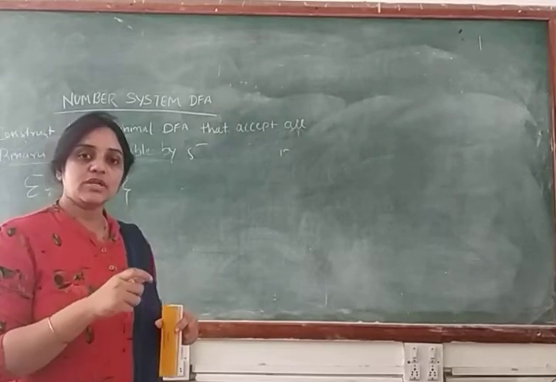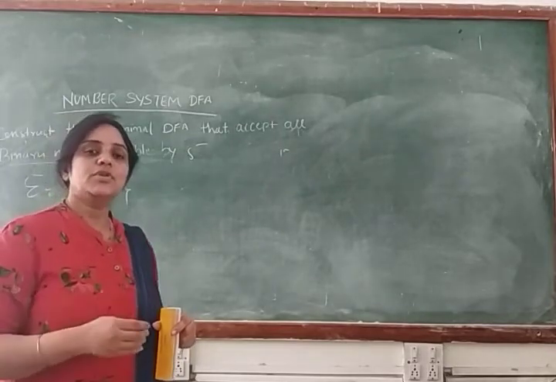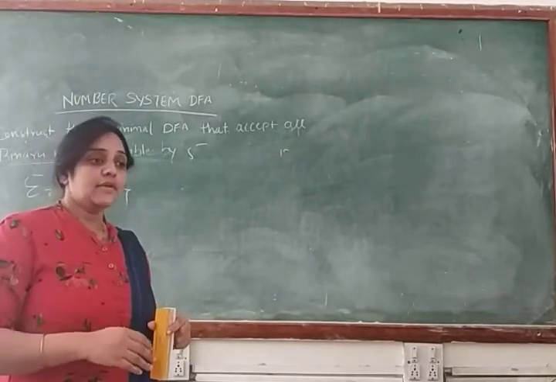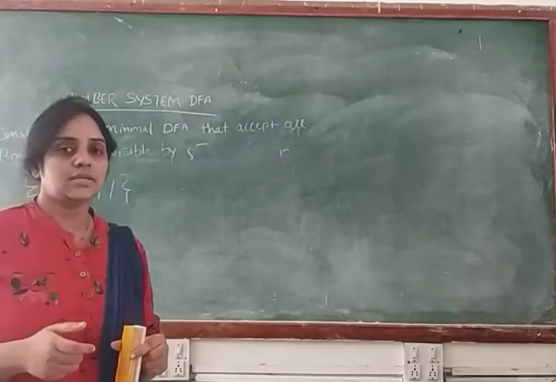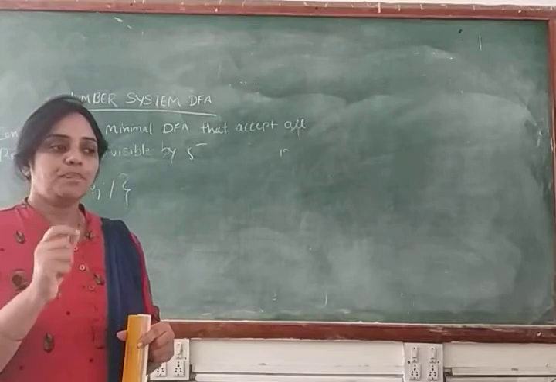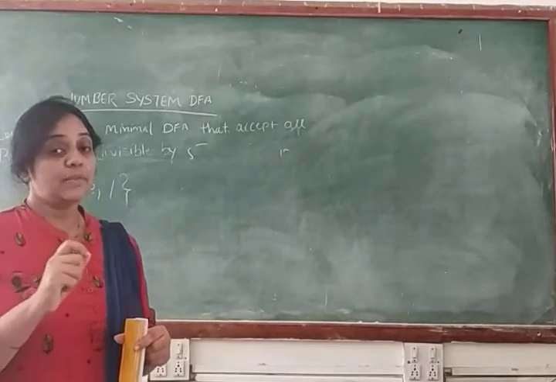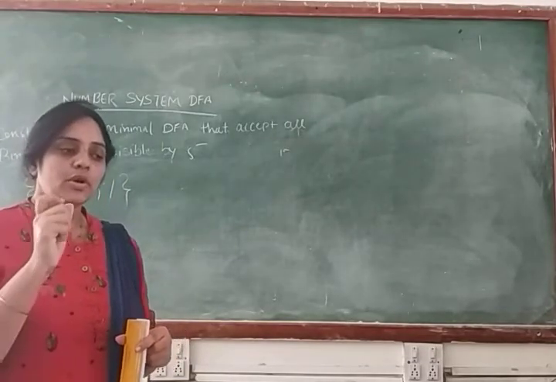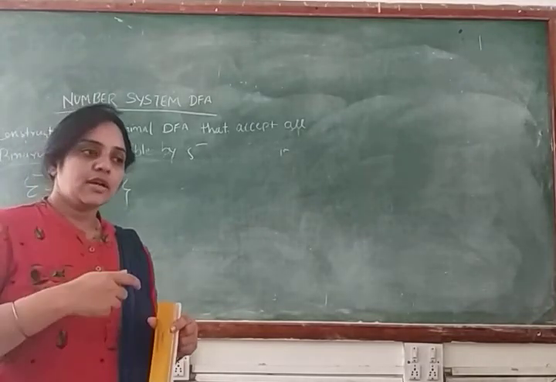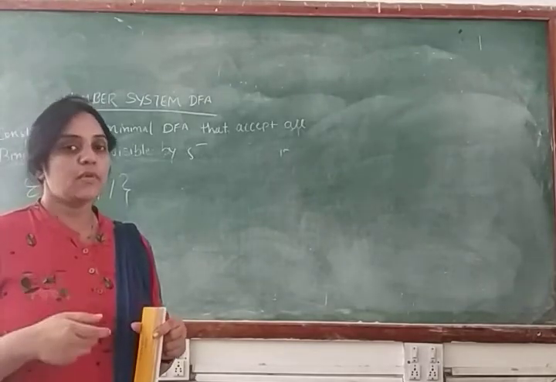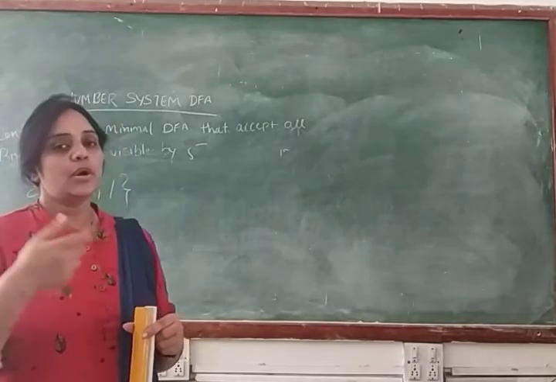So first properly see the problem. What is your problem? What is your input symbol, and how will you find out the number of states in your machine? Clear? And after that, when you find out the number of states in your machine, then make transitions between the states and mainly focus on the DFA property, that each and every state has a transition for every input symbol and multiple transitions should not exist. Clear? So try to implement your machine by using DFA properties and convert your machine for infinite length strings, because in most problems you will get something related to infinite length, because you have an infinite length language but you have to make a DFA machine.